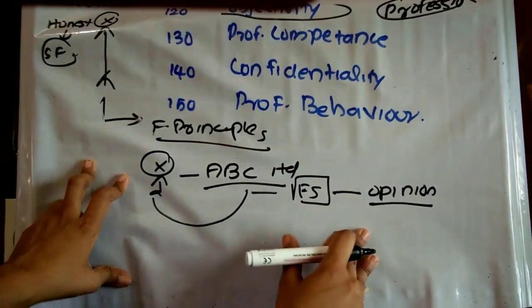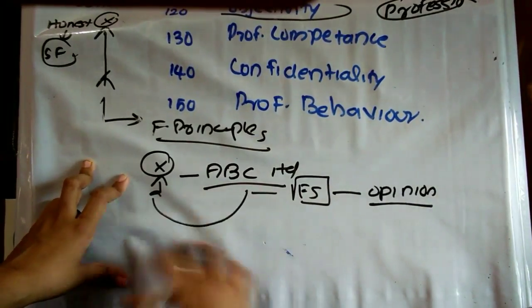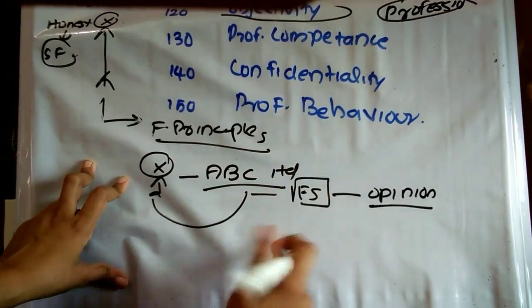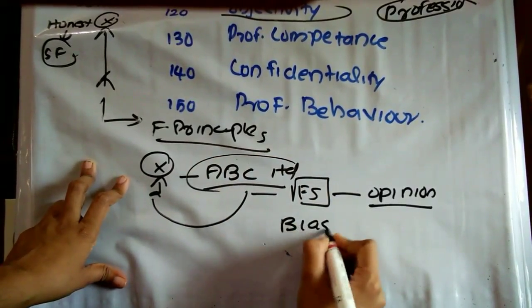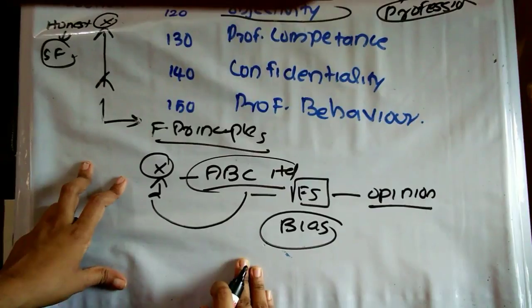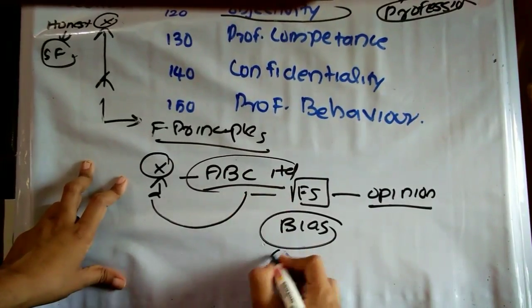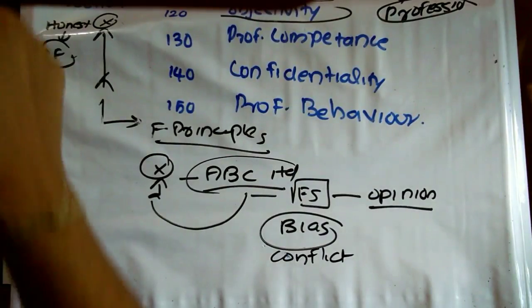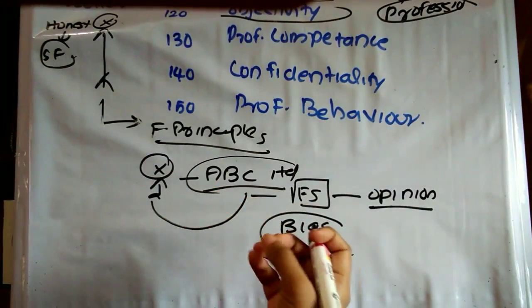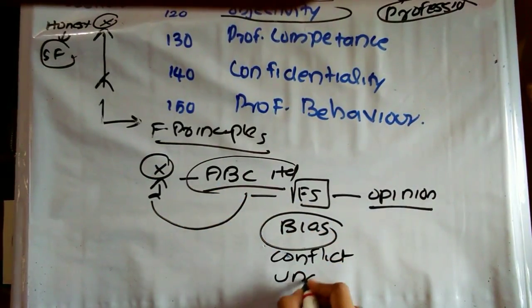So he may be biased by this statement or opinion provided by ABC Limited. It may create a bias, or it may be because of a conflict. Anything may happen, or undue interest.